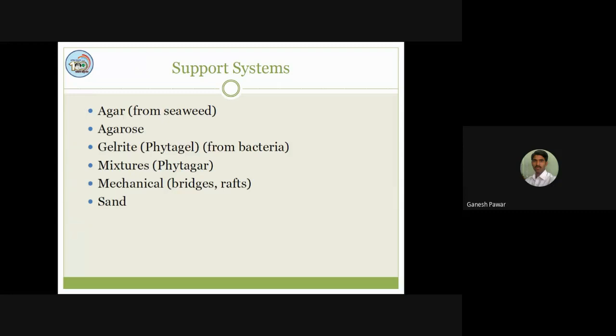You will observe that vegetables kept in water for a longer period generally show decaying. And when we put our tissues inside the media, we also require a support system for these tissues, otherwise they will again show decaying. So the commonly used support system is agar, which is obtained from seaweeds, and we can also use agarose as well as gelrite.